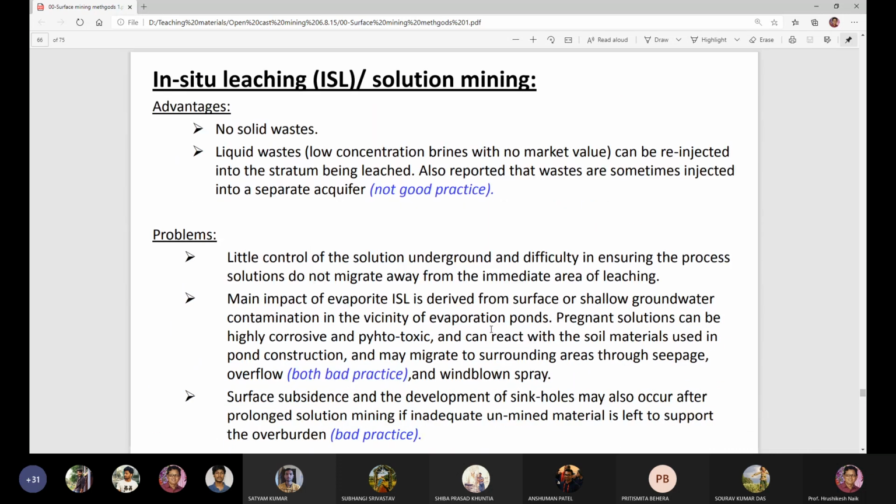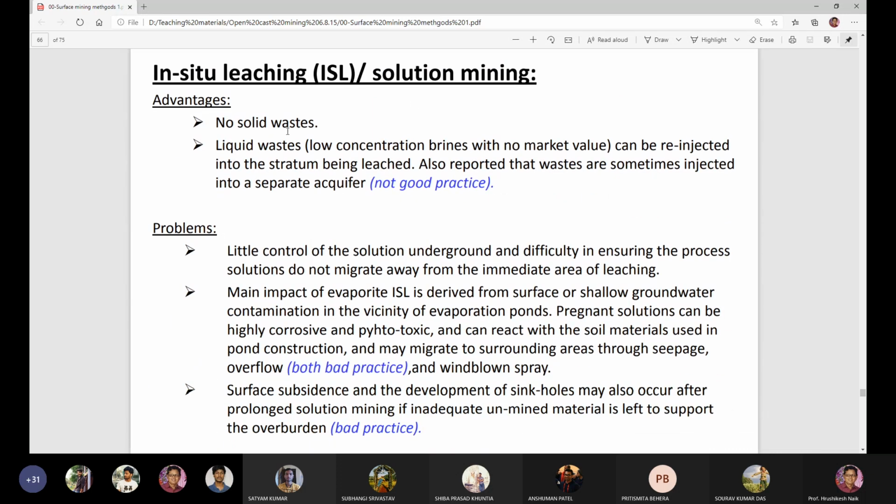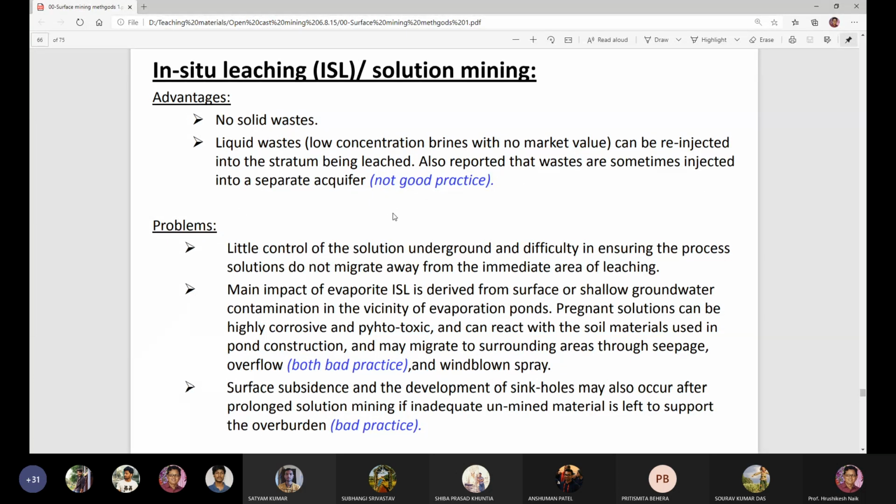So this in situ leaching, solution mining, the advantages. The advantages of in situ leaching: no solid wastes are there. Liquid wastes, very low concentration brines with no market value, can be injected into the stratum being leached. Also, reported wastes are sometimes injected into a separate aquifer.